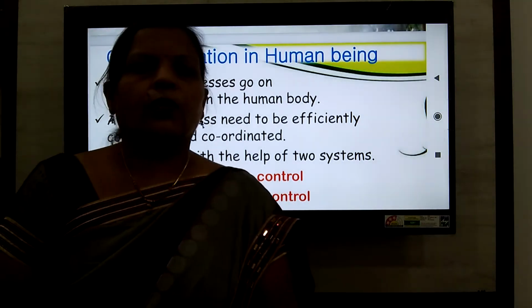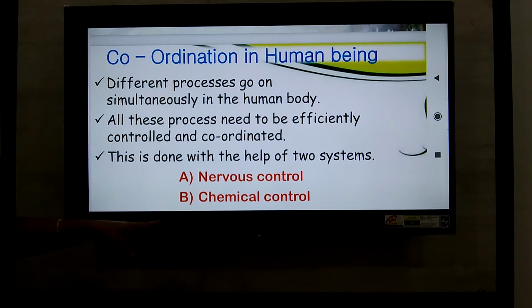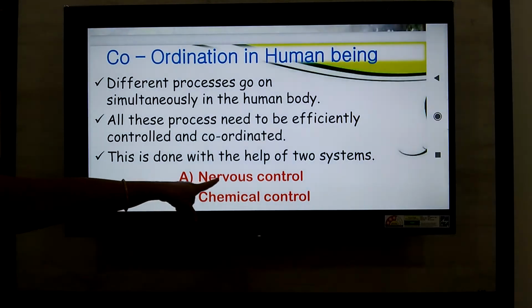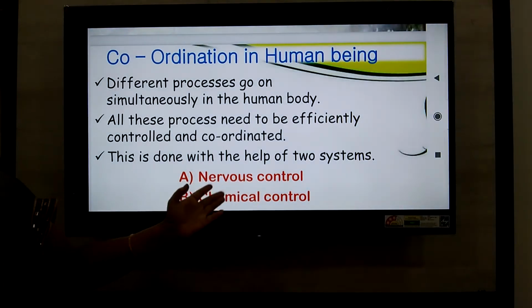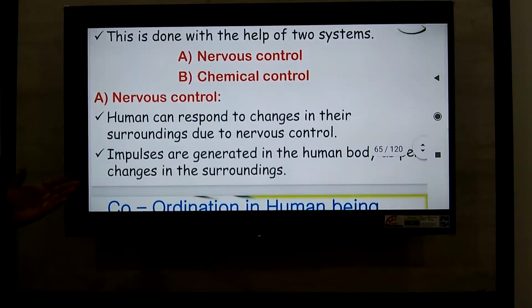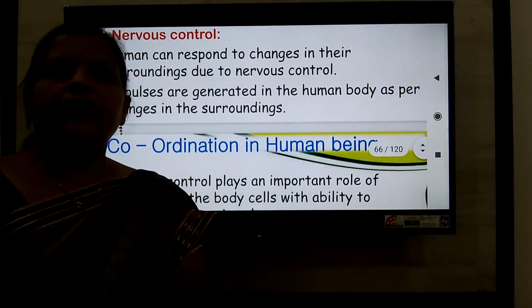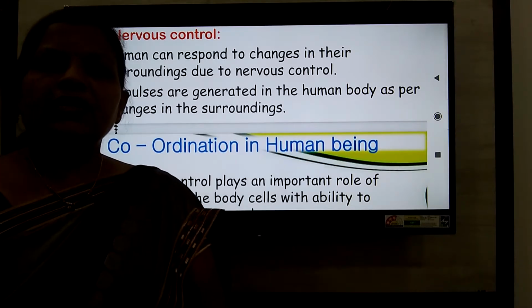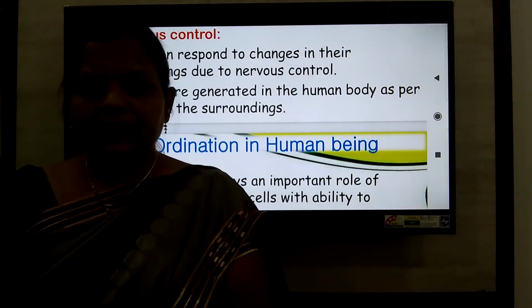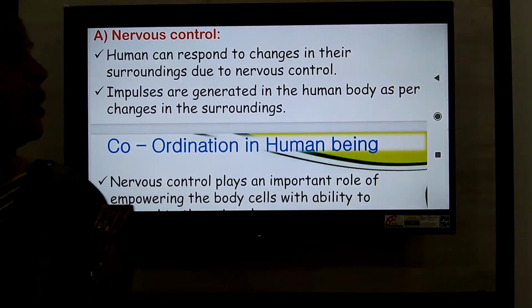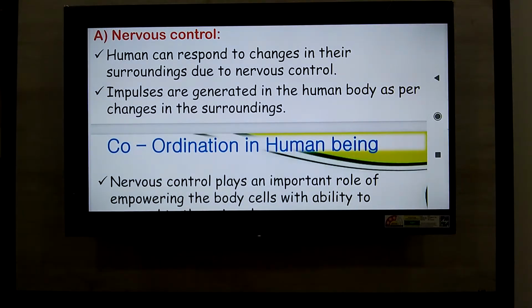In the case of the human being, this control and coordination occurs by nervous control and chemical control. Next slide. In the nervous control, the control and coordination occurs by means of a well-developed organ system called the nervous system. The human responds to changes in their surrounding due to the nervous control.